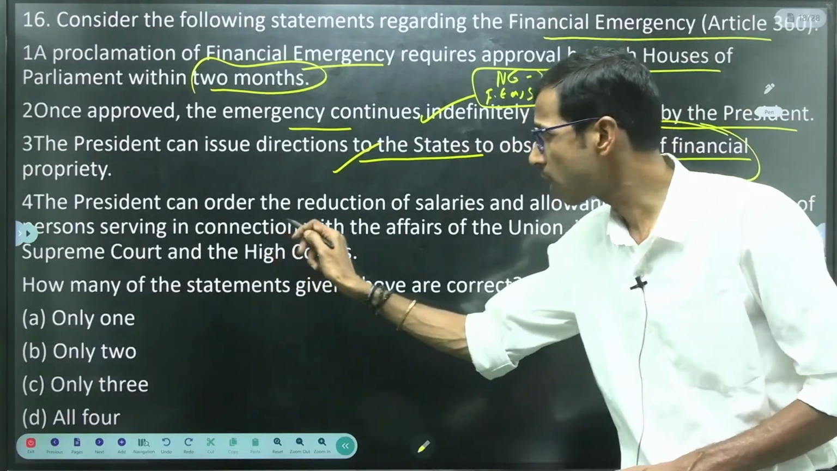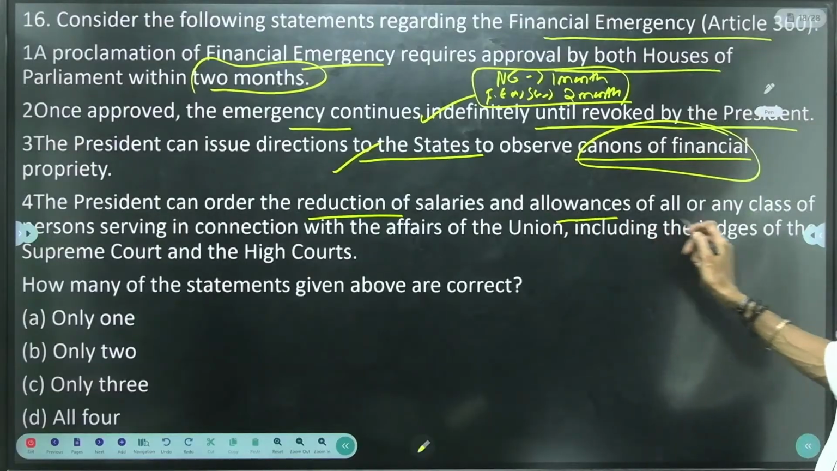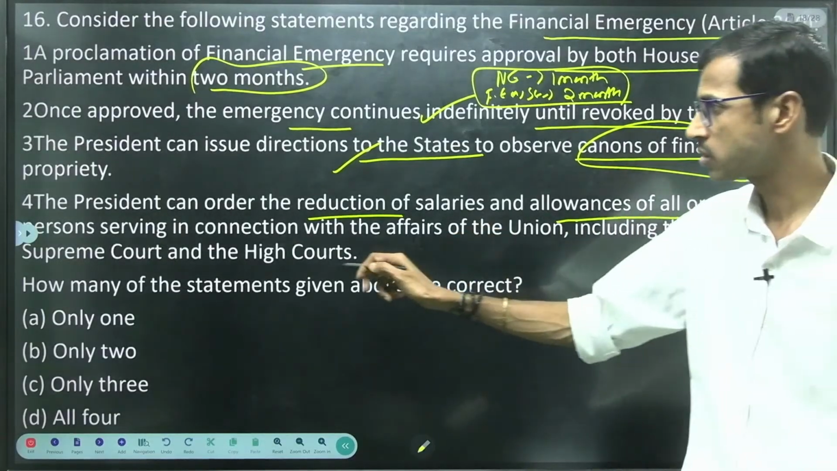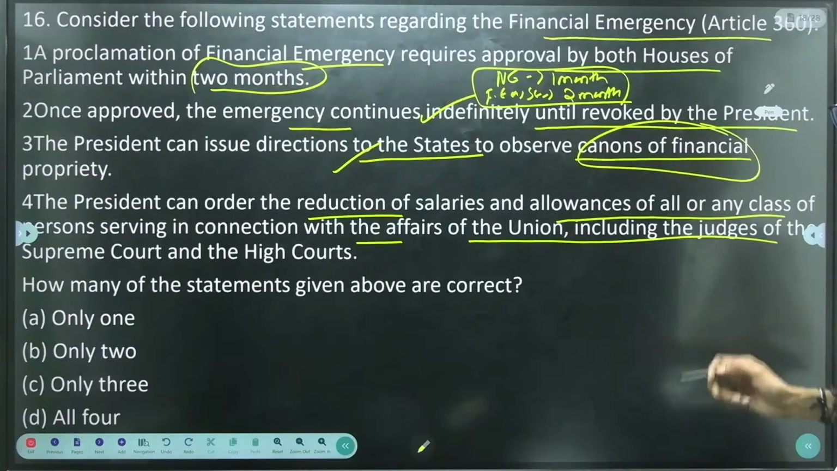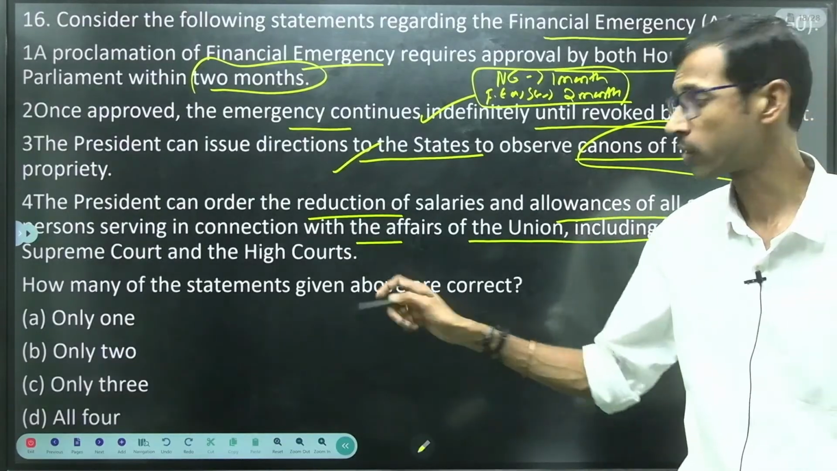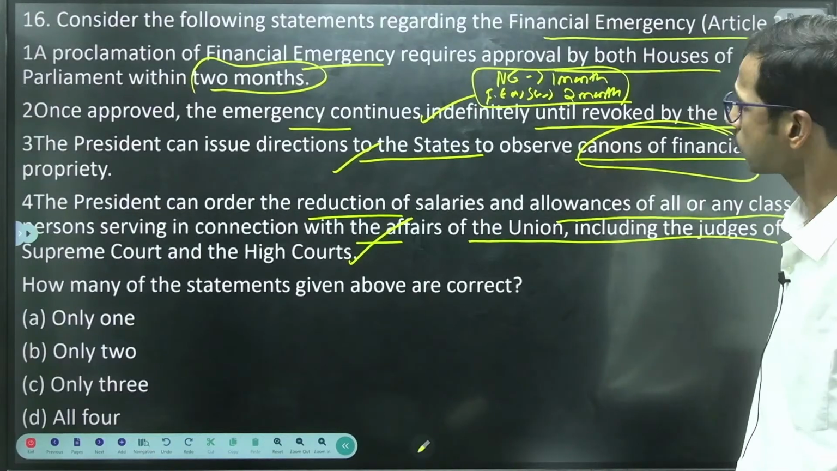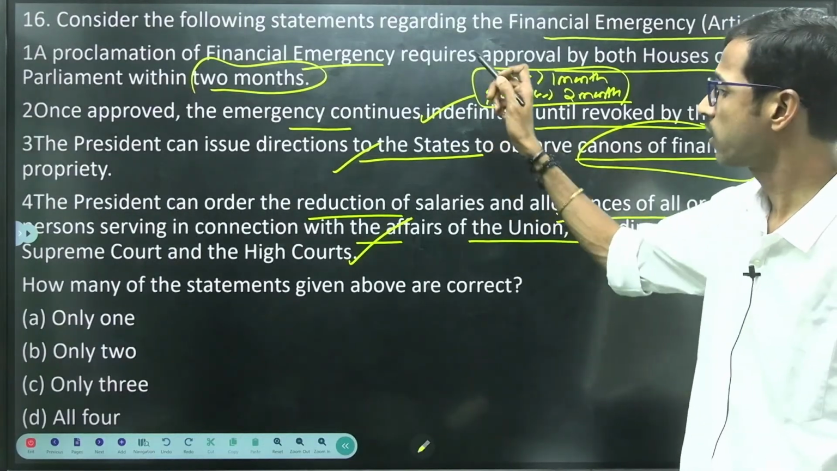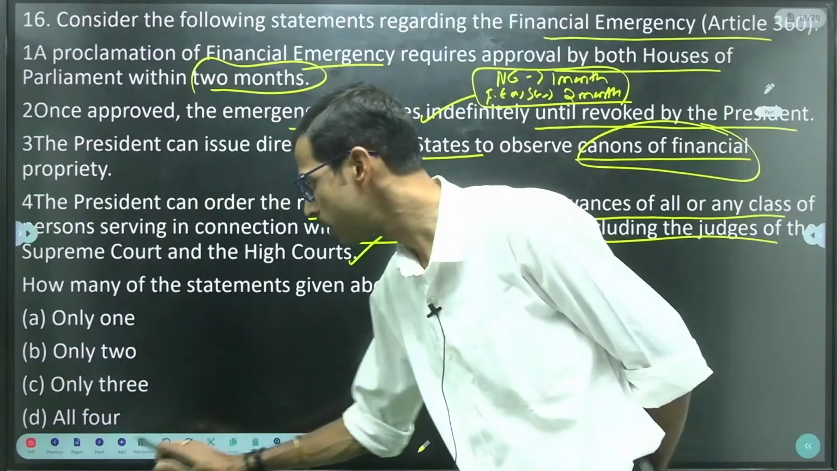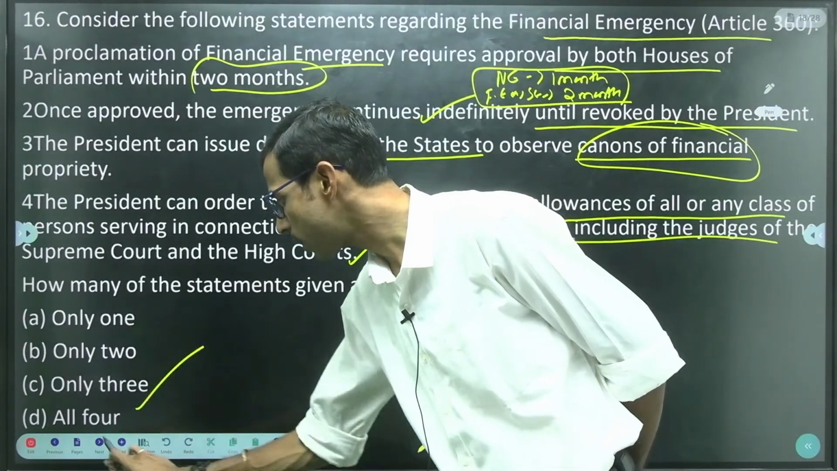The president can order the reduction of salaries and allowances of any class of persons serving in connection with the affairs of the union, including the judges of the Supreme Court and High Courts, also mentioned in that, right? So all these 4 statements are correct, right? So D is the correct option.